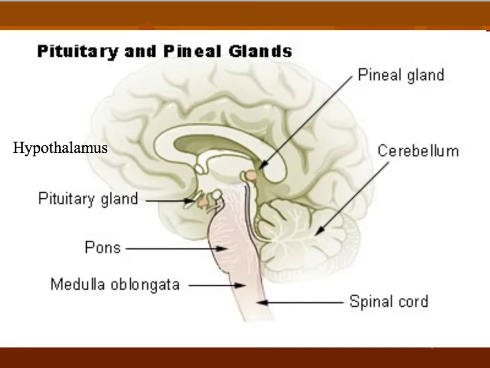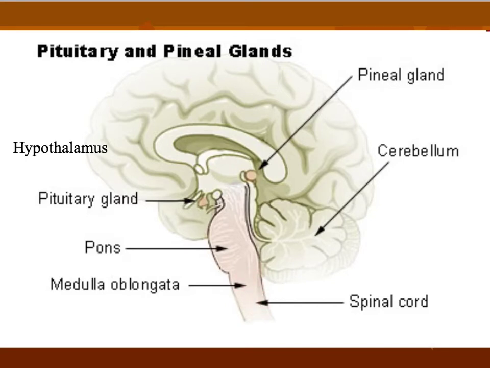As you continue down, you get to the brain stem. The brain stem is made up of 2 parts. You have the pons. The pons is the upper part of the brain stem. And the pons is mainly there to connect the thalamus, which would be located up in this region, with the medulla oblongata.